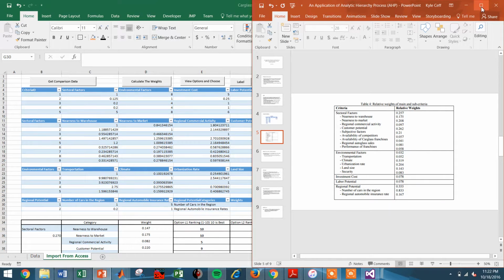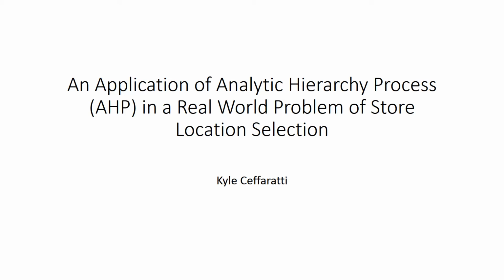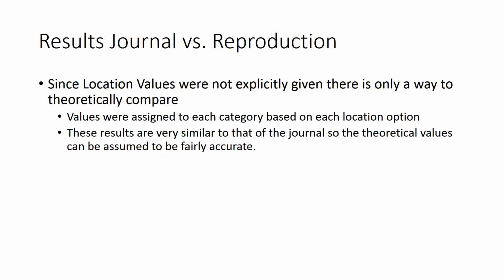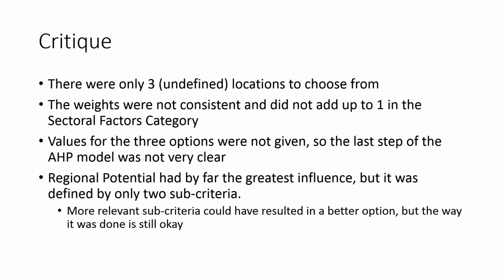So back to the PowerPoint. We've discussed the hierarchical model and the relative weights. So some of the results: the journal versus reproduction. Since the location values were not explicitly given, there's only a way to theoretically compare, as I showed with the values assigned for each location. And they do happen to be fairly accurate after a little bit of manipulation. So we can conclude that our descriptions of the locations were fairly accurate, and we were able to end with similar results.